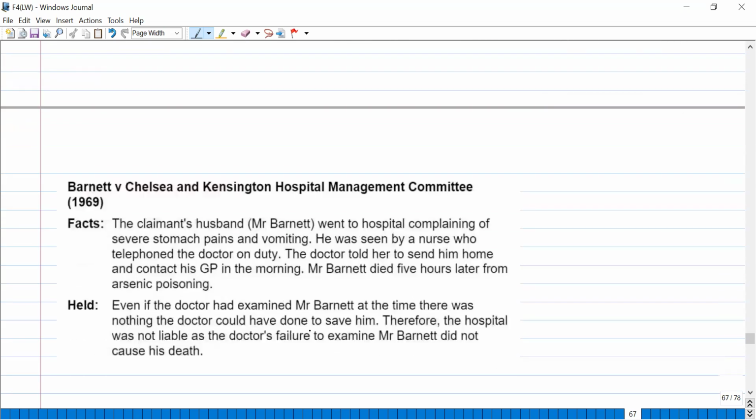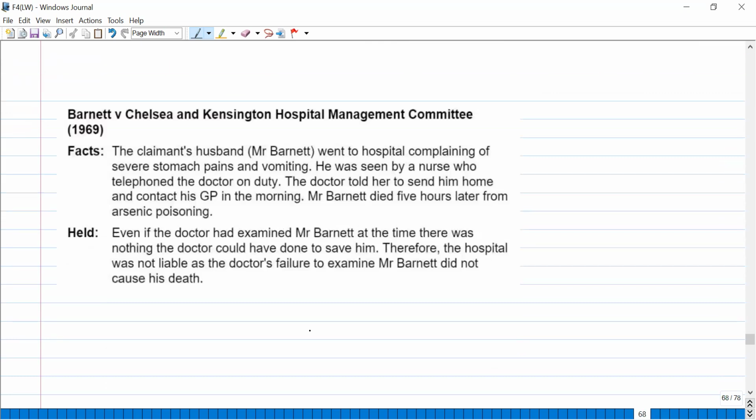Okay. Now let's understand this with this case. The claimant's husband, Mr. Barnett, went to the hospital complaining of severe stomach pains and vomiting. He was seen by a nurse who telephoned the doctor on duty. The doctor told her to send him home and contact his general physician in the morning.